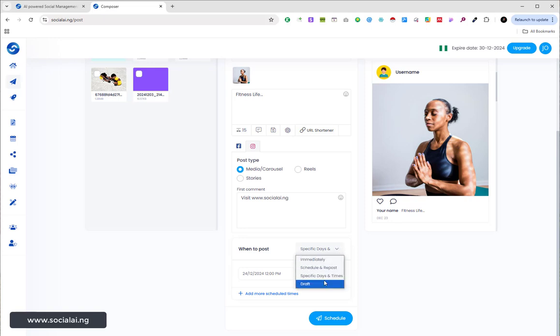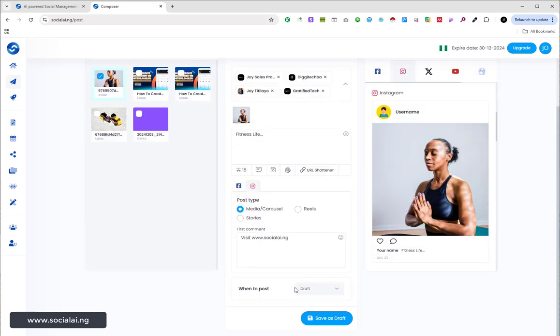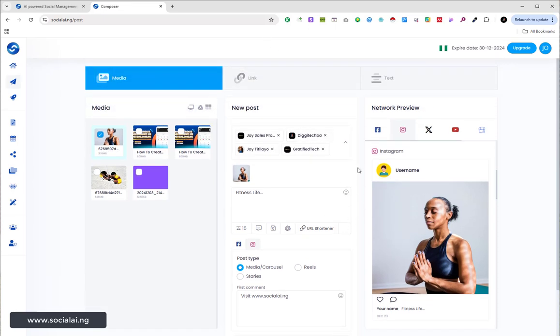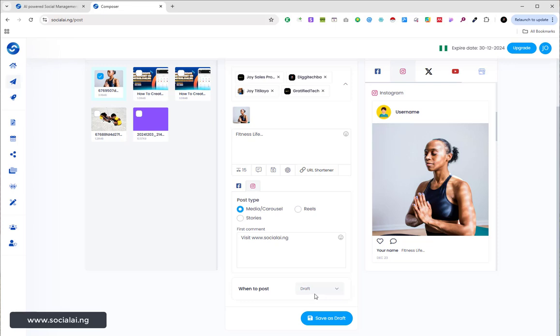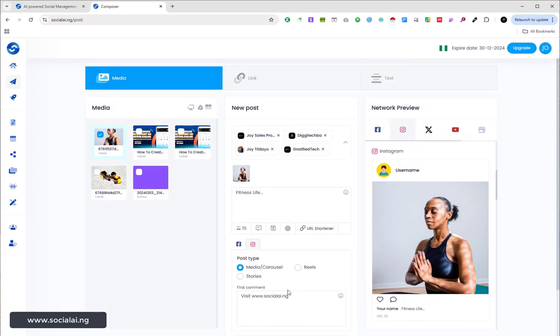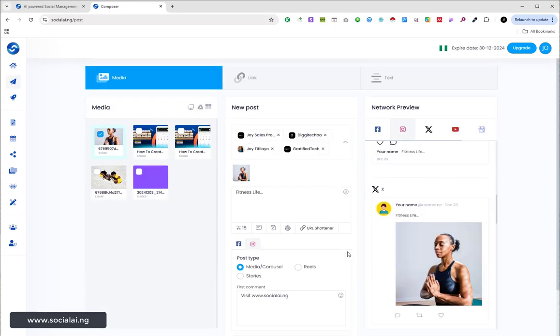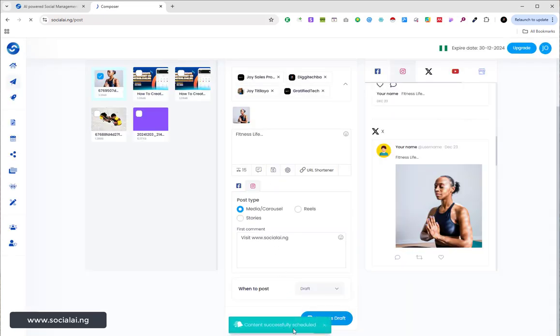right? So another thing is, let me say I want to just save this content or this whole format. I want to save it on drafts, right? All I just need to do is to select this option of drafts and click on save as draft. So once I click on save as draft, let us do that, I can come back to the post and schedule it or do whatsoever I want to do without losing any of this editing I have done right here, right? So let me save as draft. You can see content successfully scheduled.